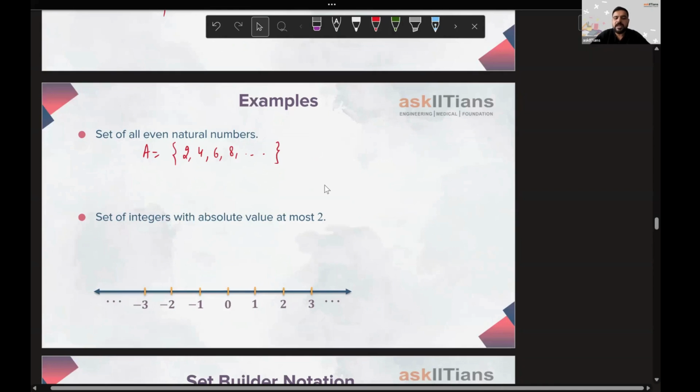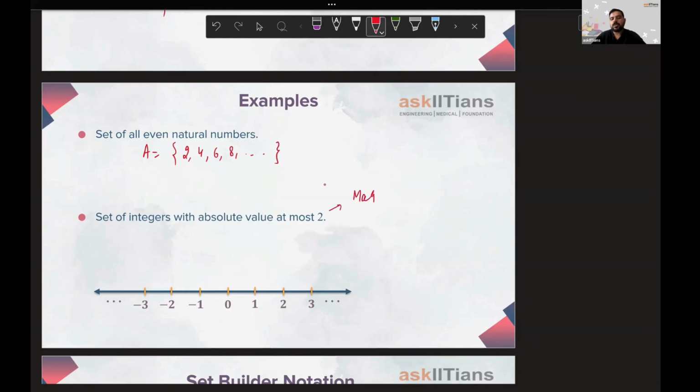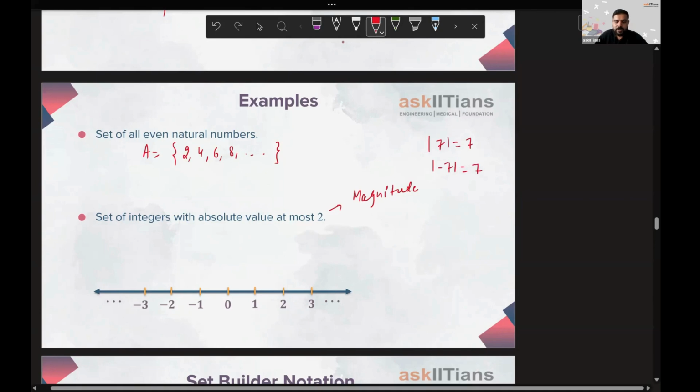Next, set of integers with absolute value at most 2. Absolute value, I hope you guys remember it from the 7th grade. Absolute value means you just take the magnitude, not the sign. So if someone gives you the absolute value of 7, that will be 7. Absolute value of -7, that will be 7. So you ignore the sign and just take the magnitude. If you take the magnitude of 3, that will be 3. At most means the maximum value it can attain is 2. So 3 can't be there. So 2 we have to take.